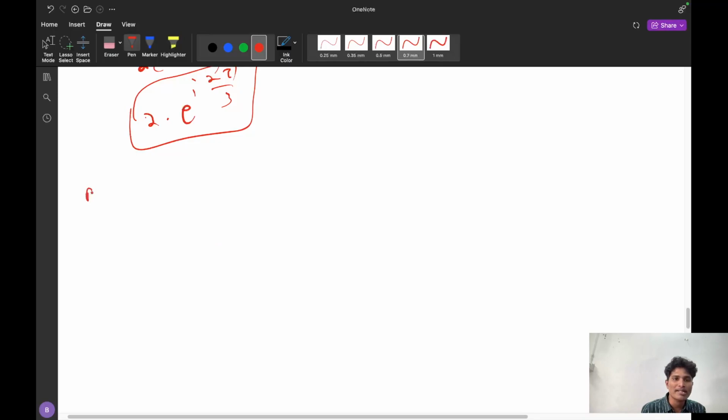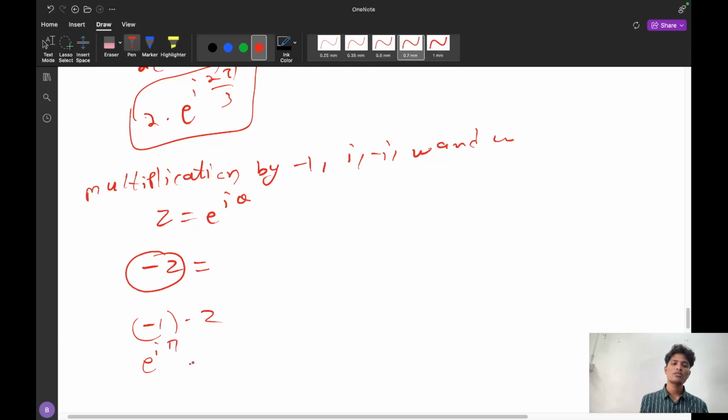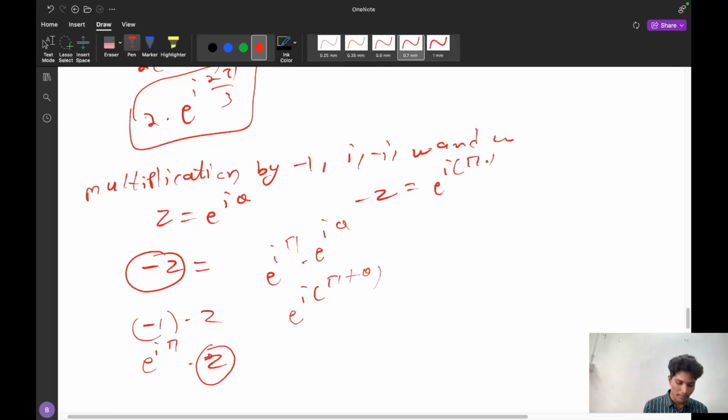Now comes the important results, that is, multiplication by minus 1, i, minus i, omega and minus omega. Suppose z is equal to e^(iθ). If I multiply by minus 1, that equals minus z. What does it imply? That is minus 1 into z. When will a complex number give minus 1? When it is e^(iπ). So e^(iπ) into z, and z is e^(iθ). So e^(i(π + θ)). So minus z is the same as e^(i(π + θ)).